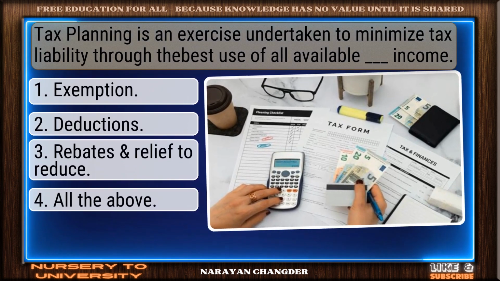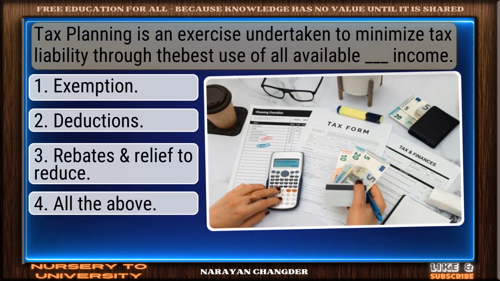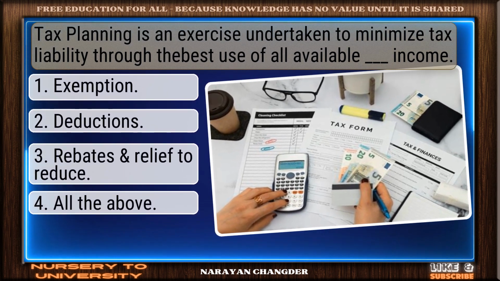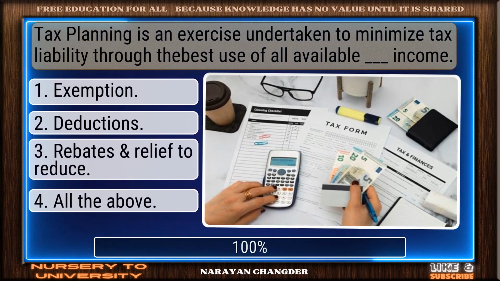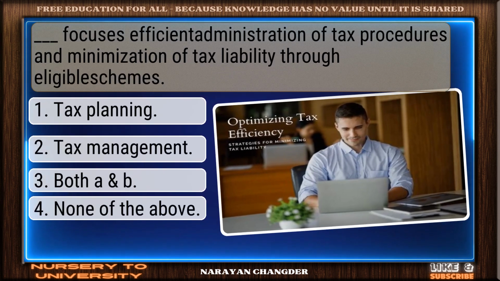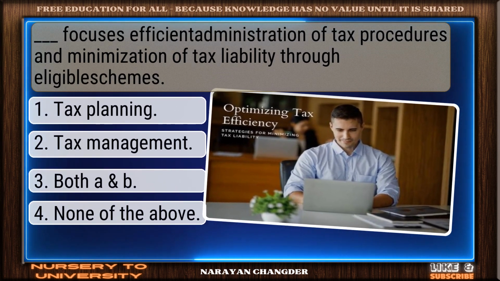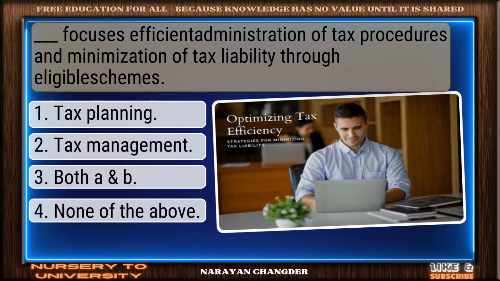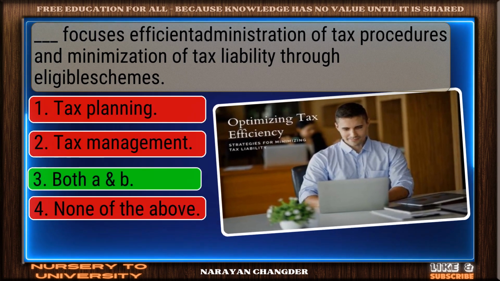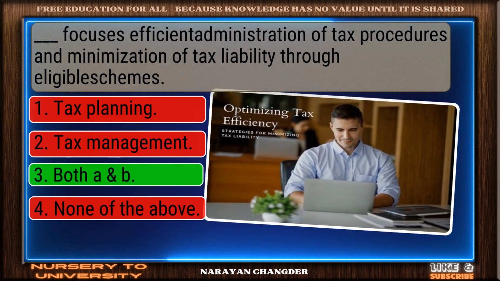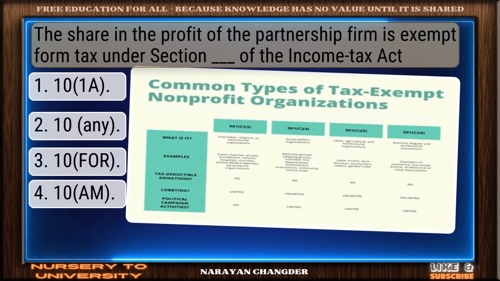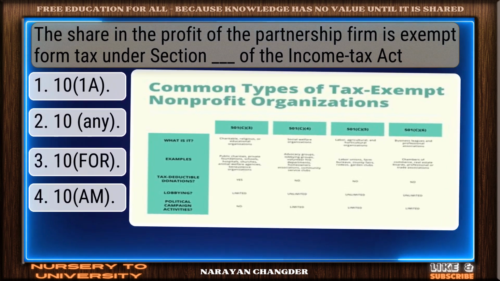Tax planning is an exercise undertaken to minimize tax liability through the best use of all available Dash income. On track. All the above is the correct answer. Dash focuses on efficient administration of tax procedures and minimization of tax liability through eligible schemes. You're right. Both A and B is the correct answer. The share in the profit of the partnership firm is exempt from tax under Section Dash of the Income Tax Act.